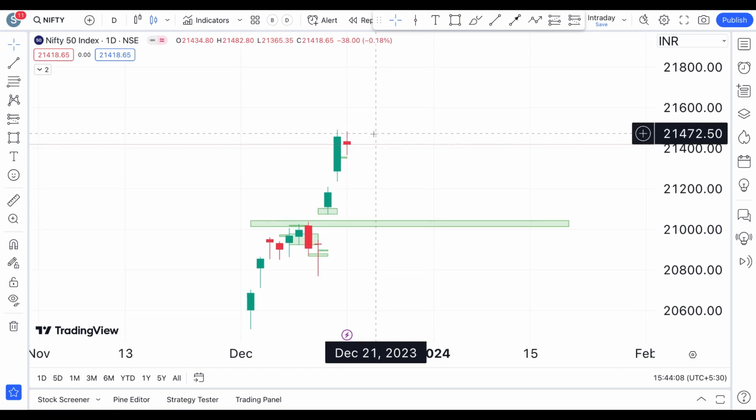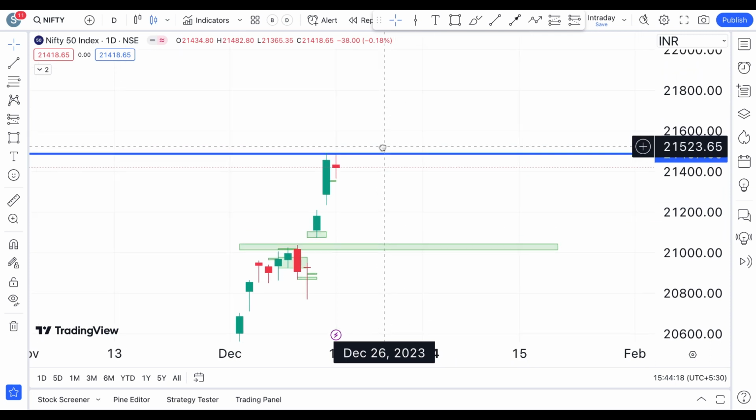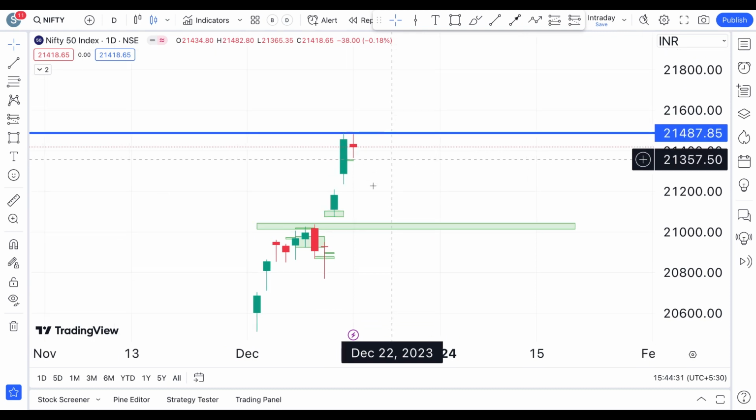But if we want to take trades towards the upper side, then this all-time high of 21,480 is definitely going to act as resistance. Beyond that, we have another round figure, that is 21,500. It's another milestone for the Nifty to reach, so even that level is expected to act as resistance. So please trade carefully while trading Nifty because you have many hurdles in the Nifty.